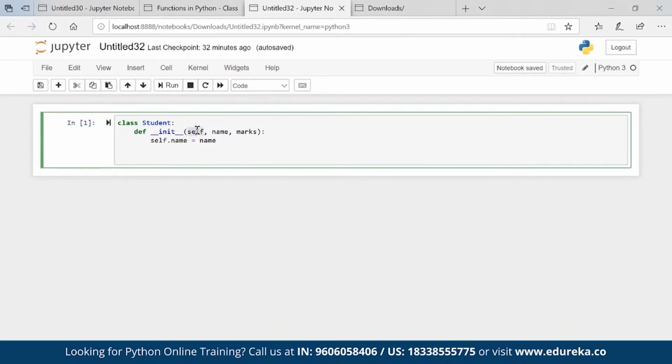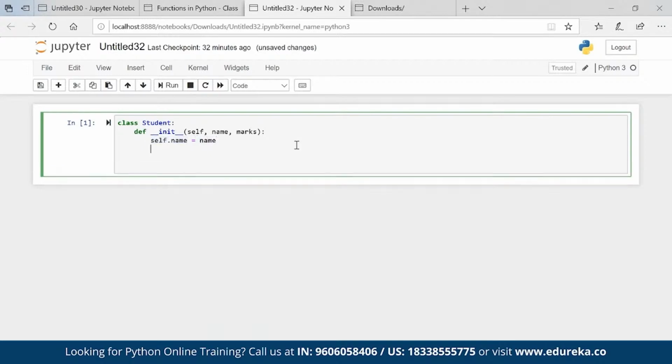So this constructor is helping us to initiate the instance variables of a class, and self is a keyword which is helping us to assign that variable. Self dot name. So self is helping us to assign this name variable to this particular variable. After that, we have self dot marks is equal to marks.